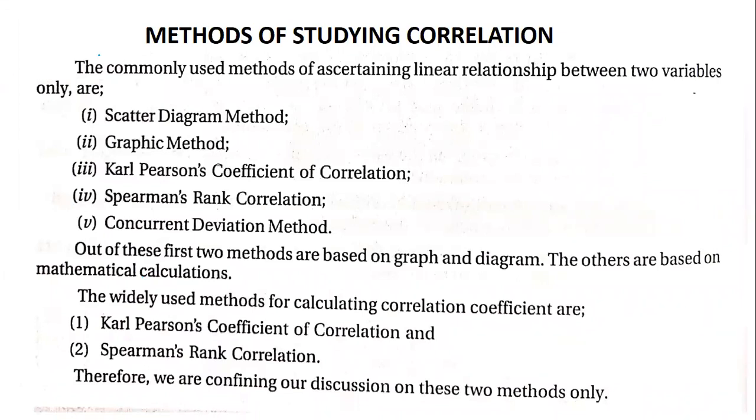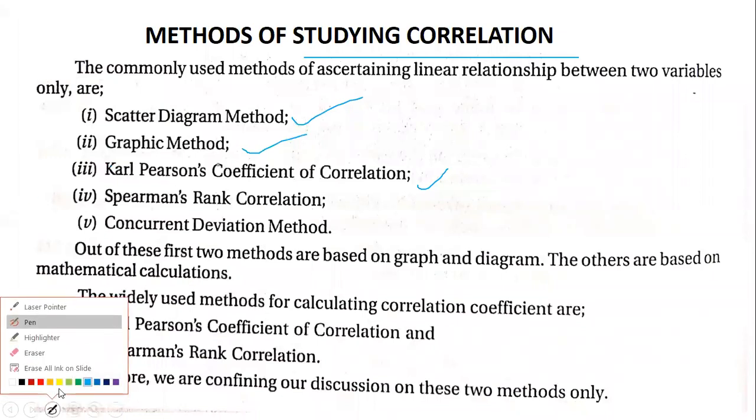Okay. Now next, going to the methods of studying correlation. What are the types of methods that we have to study correlation? First is scatter diagram method, then we have graphic method, then Karl Pearson's coefficient of correlation, then Spearman's rank correlation, and concurrent deviation method. Now we have 5 types.